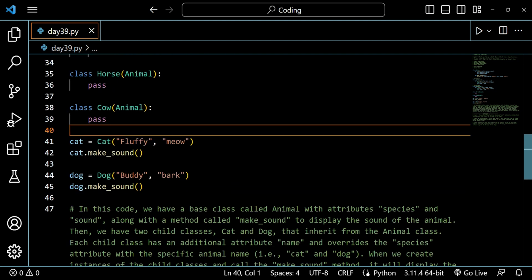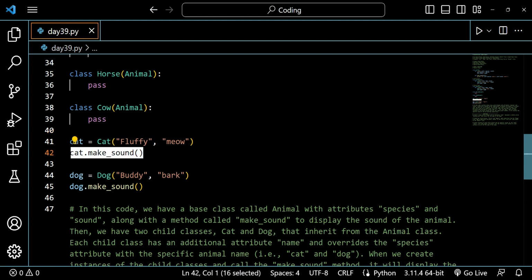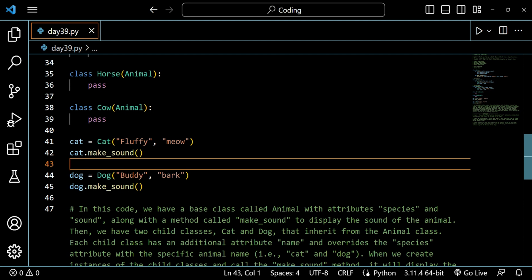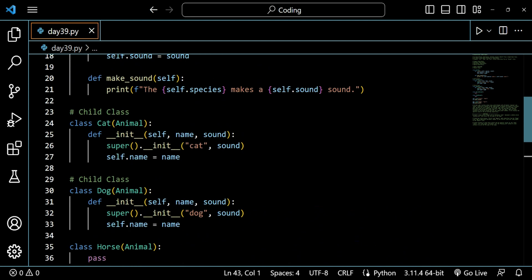If we create an instance of cat here, cat is a child class, and dog is also a child class. Both are inheriting a method called make sound. You can see it is already written here, cat dot make sound and dog dot make sound. We haven't written any method in our child classes, so these two methods have been inherited from the parent class.